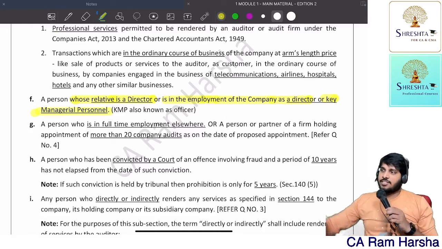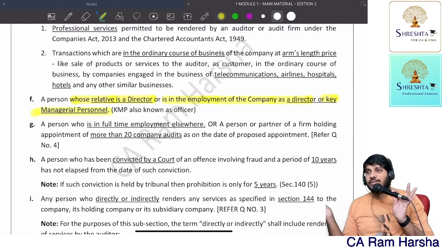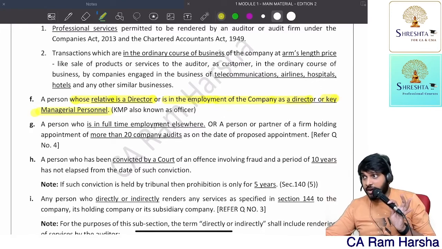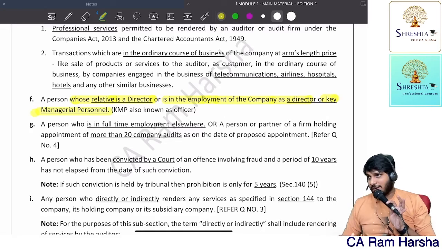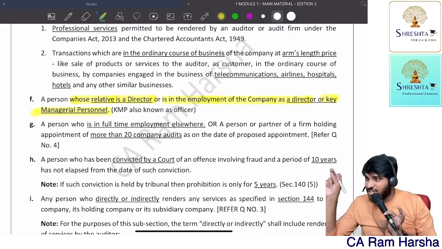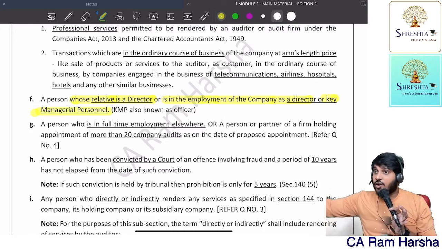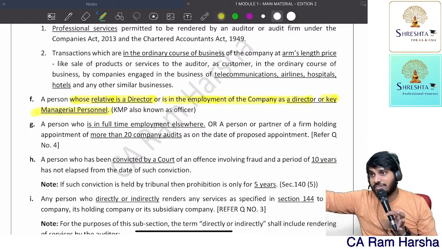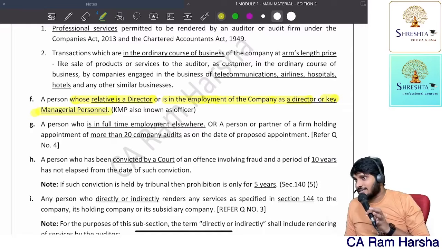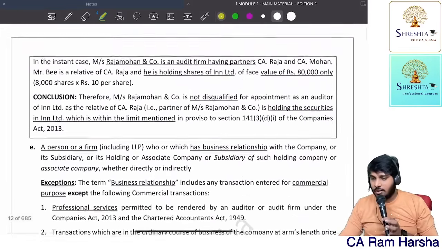Suppose if my relative is a normal employee, no disqualification. If my relative is a key managerial person, then disqualification applies. If my relative is just an accountant of the company, I am not disqualified. But if the relative is internal audit head, I am disqualified. Able to understand? Next.